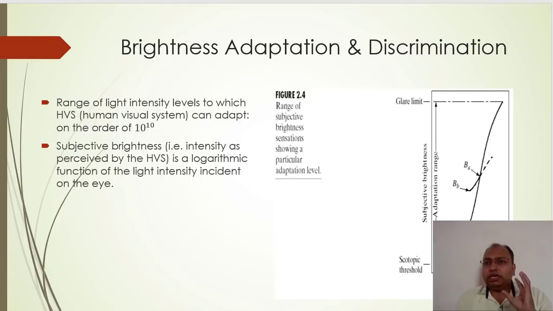This can be studied by a very classical experiment that has been performed on different people, so that they can identify the changes in the brightness levels made during the experiment. Let us see what that experiment actually is.